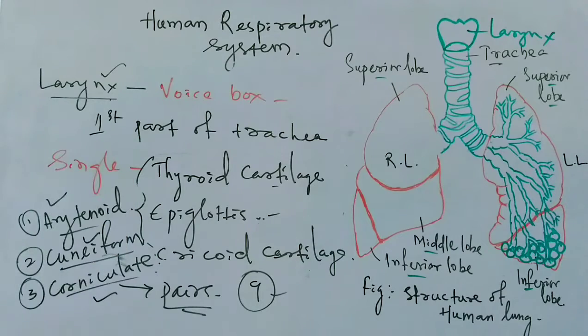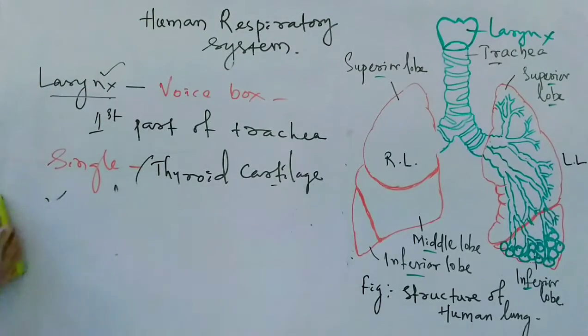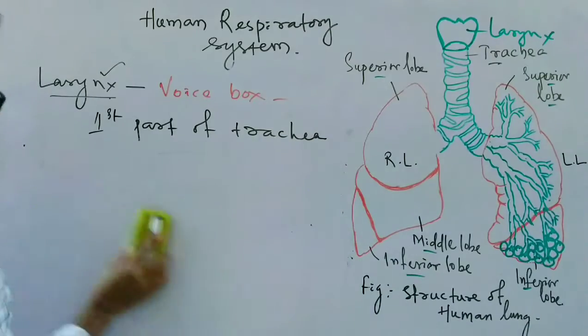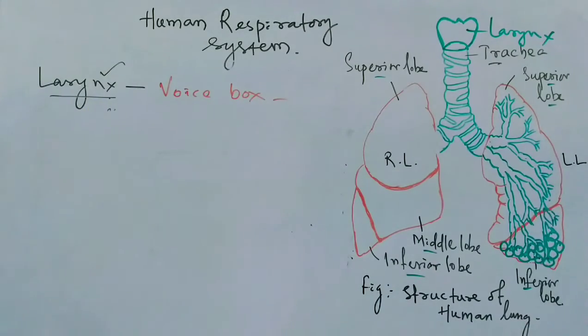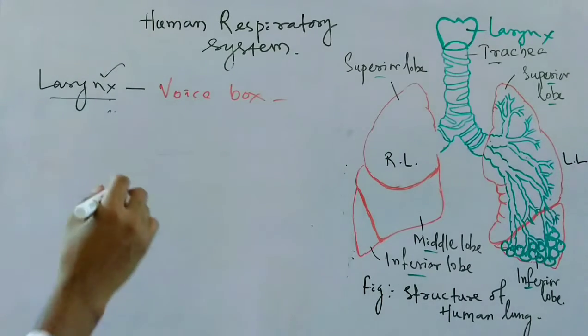So this is all about the different cartilages. Then we will talk about the mid-ventral region of the larynx, which is the laryngeal prominence.